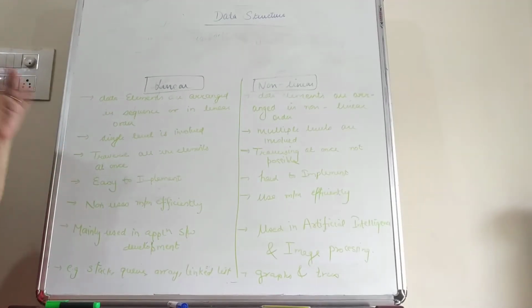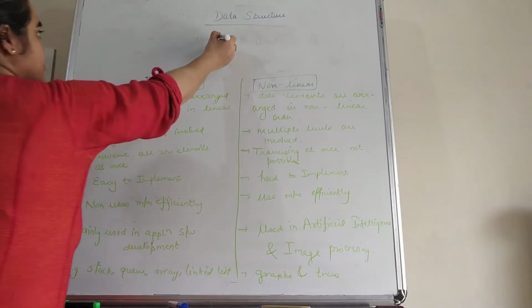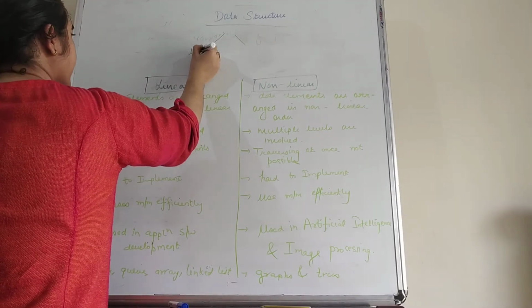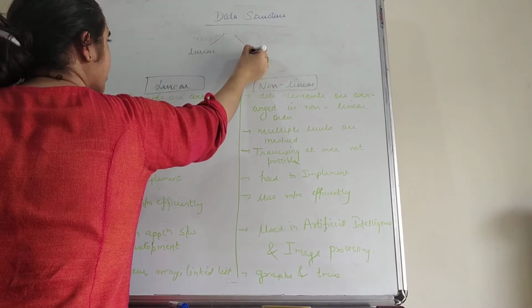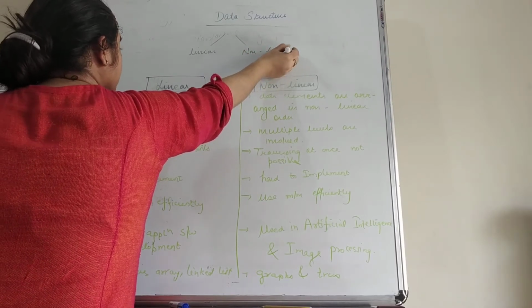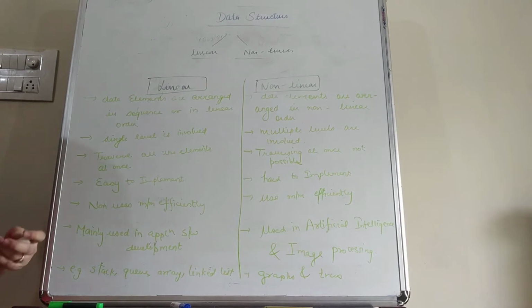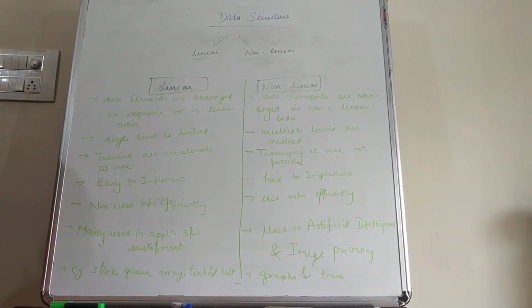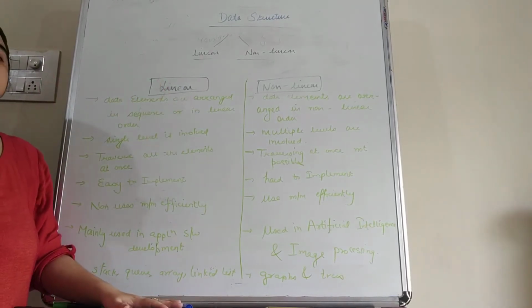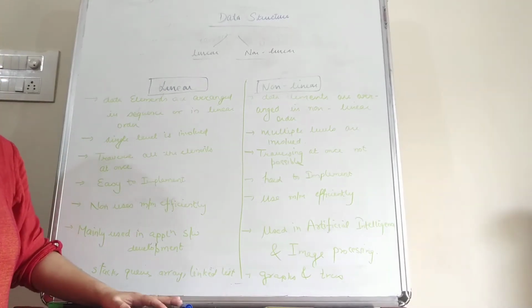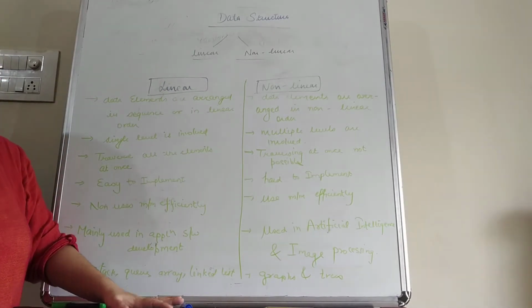Now students, data structure is of two types. First type is a linear data structure, while the second type is a non-linear data structure. So we have two different types of data structure where we can store our data in the computer memory. First is the linear data structure. In the linear data structure, the data is stored in a linear order.